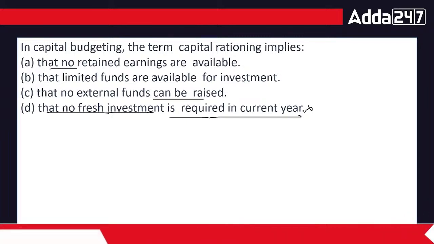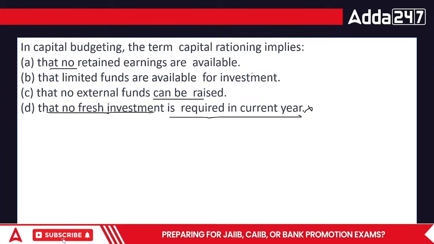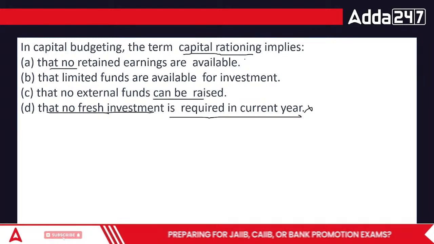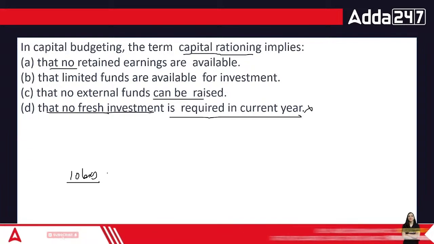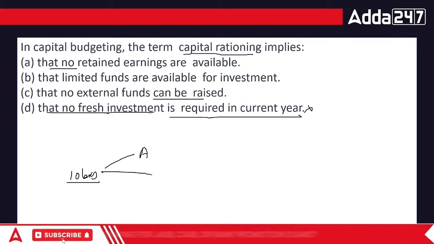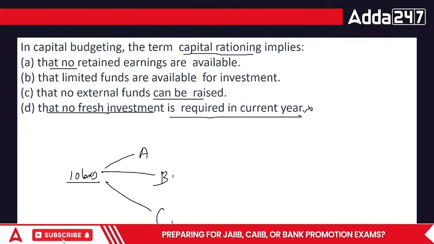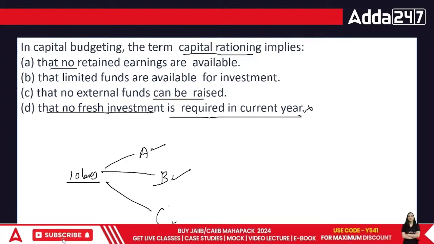In the first case, that no retained earnings are available, we are not worried about this. Capital rationing is actually about, I have 10 lakh rupees. Where would I put it? Capital investment is basically where I put it, A or B or C. Am I putting in A, B or C? Where am I putting it?